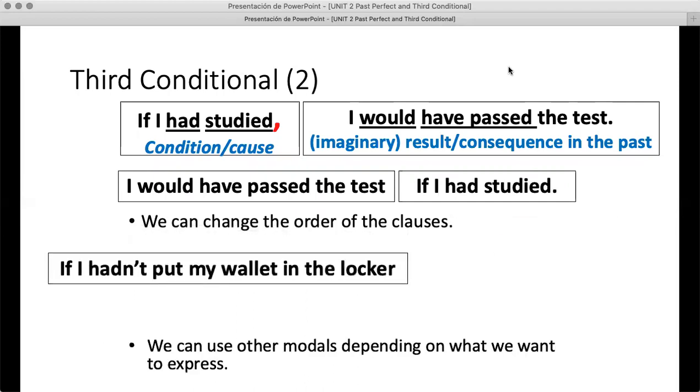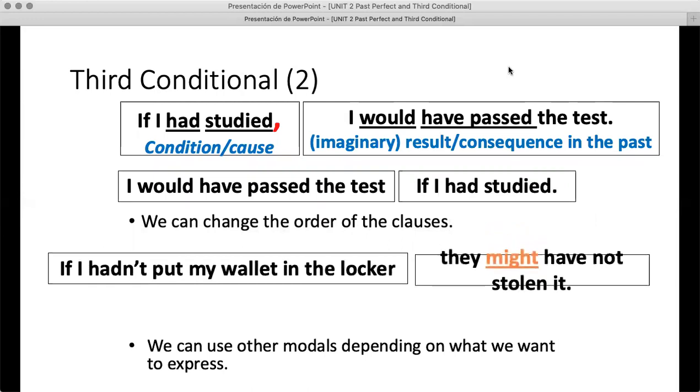Remember that we can also use other modals depending on what we want to express or the level of certainty that we're talking about. So if I hadn't put my wallet in the locker, they might not have stolen it. Remember that might indicates possibility, right? And it's less possibility than would, right?